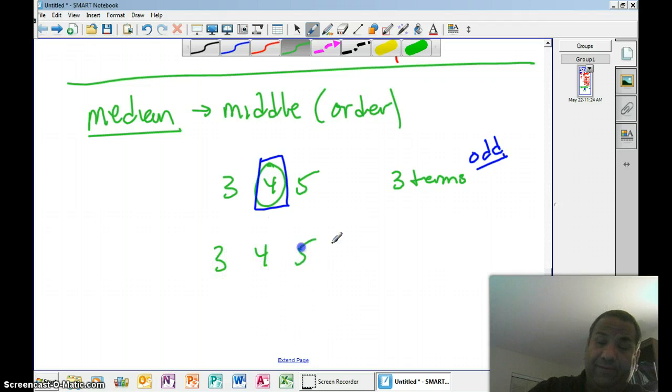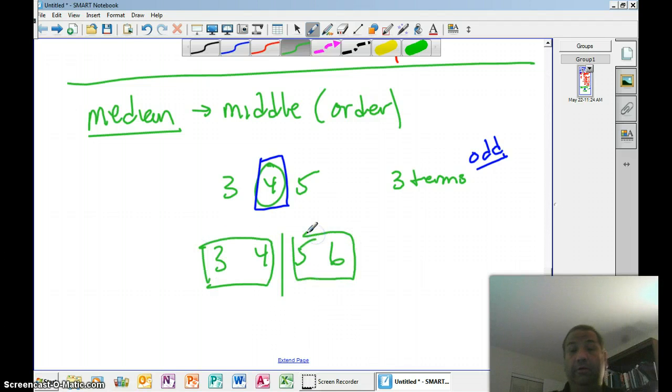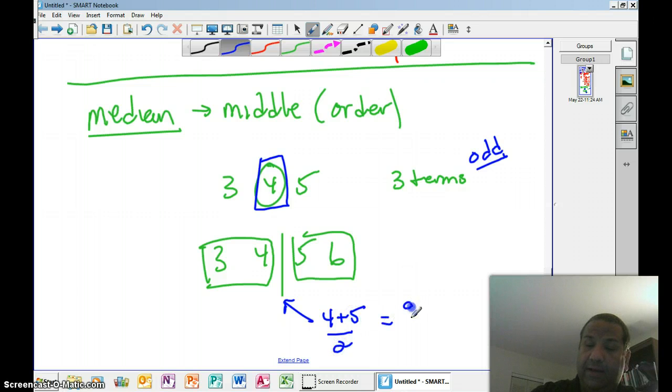Watch what happens when there's an even number of pieces of data. 3, 4, 5, 6. Now the middle is, if I break these up, there are 2 here and 2 here. And maybe you want to show that. Sometimes I crumble little pieces of paper, and I get them to the sides and say, what's the middle? Well, the middle would be 4 plus 5 divided by 2. That is 9 divided by 2, which is 4.5.